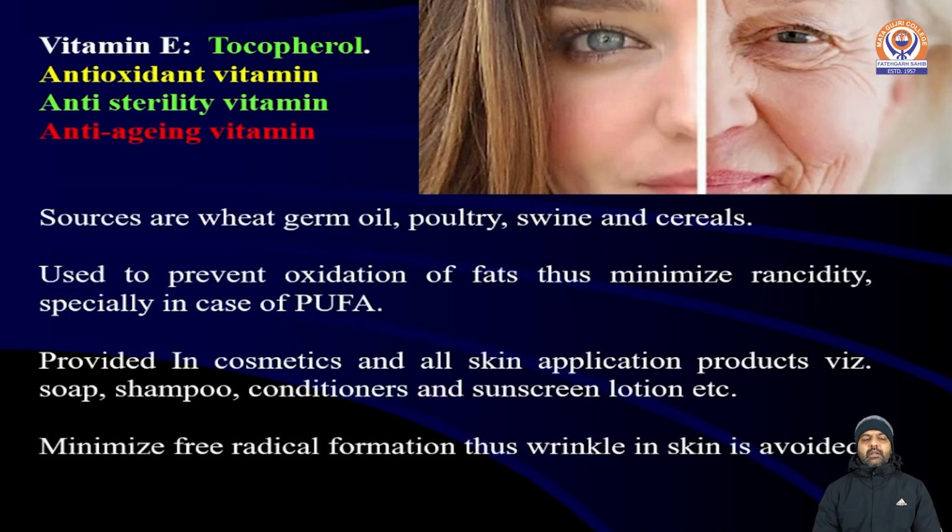This vitamin has a role as an antioxidant, so it prevents the oxidation of fats, thus minimizing rancidity, especially in the case of polyunsaturated fatty acids. Because of this role, it maintains the stability and beneficial characteristics of unsaturated fatty acids, preferably polyunsaturated fatty acids.